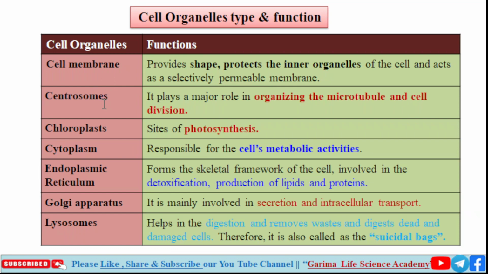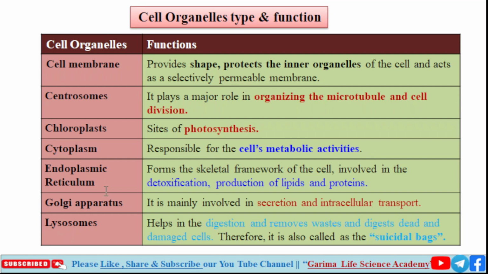Second organelle is centrosome. Centrosome plays a major role in organizing the microtubules and in cell division. Third organelle is chloroplast. Chloroplast is a site of photosynthesis. Next organelle is cytoplasm. Cytoplasm is responsible for the cell's metabolic activities. So all the chemical biological reactions that are happening inside the cell, cytoplasm is responsible for that.